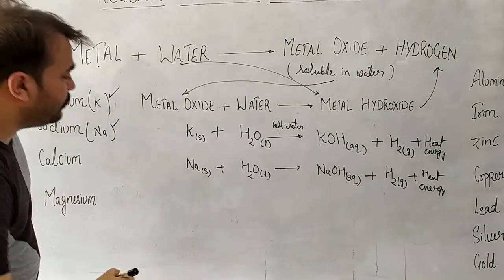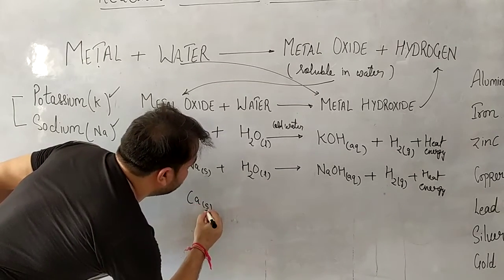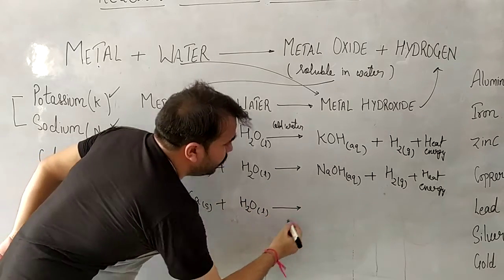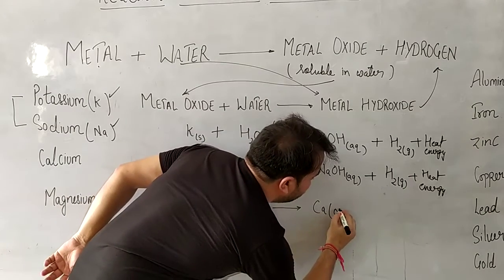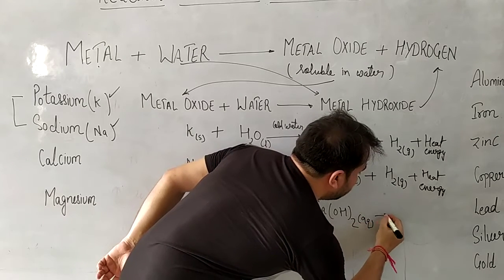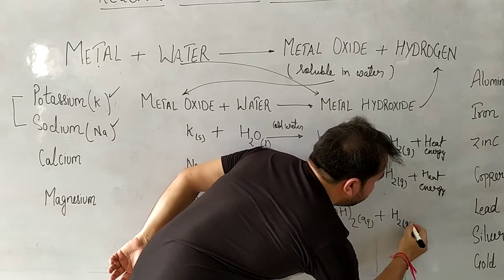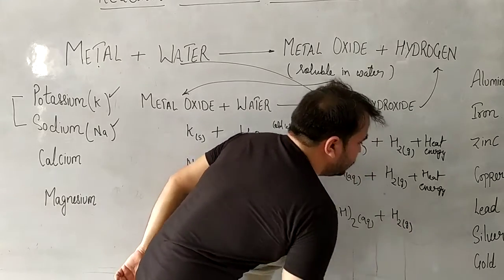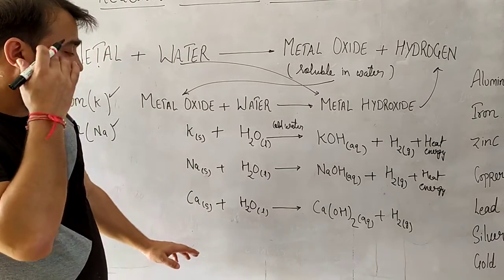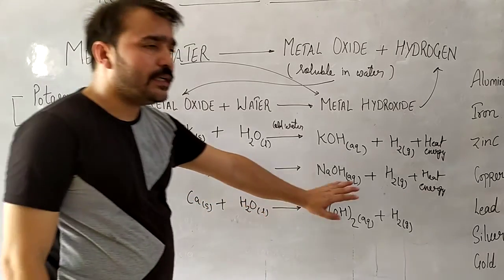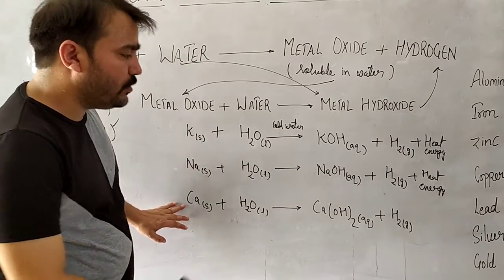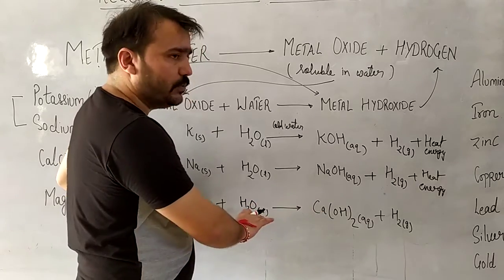Next we will talk about calcium. Calcium also can easily react with cold water and forms calcium hydroxide. The formula is Ca(OH)2, and in every case hydrogen gas will be released, but it does not catch fire, or it's not that violent, as the energy produced in this is less. So these two reactions are highly exothermic. This one is exothermic, but not a lot of heat is produced.